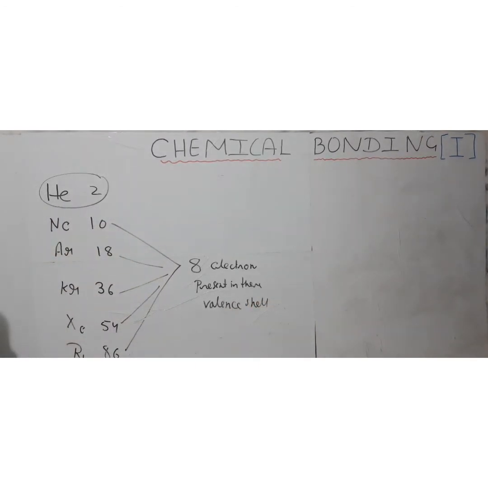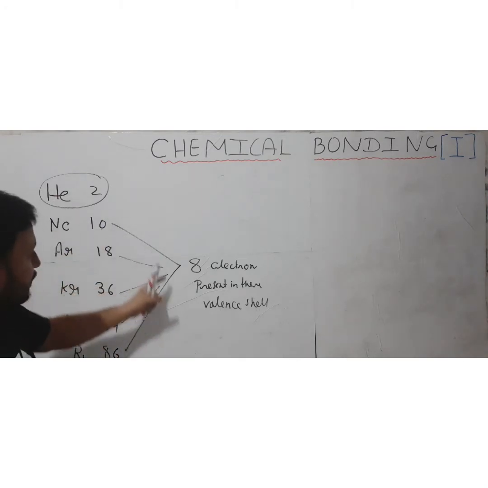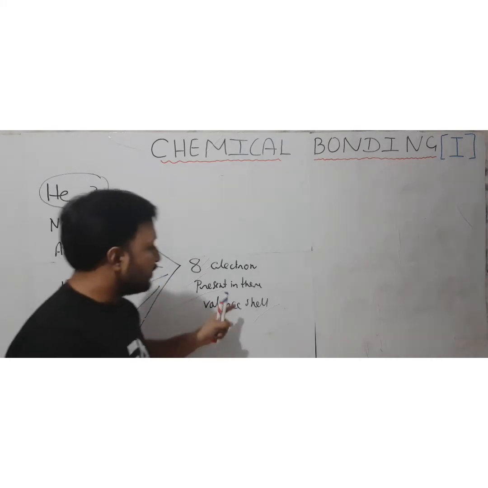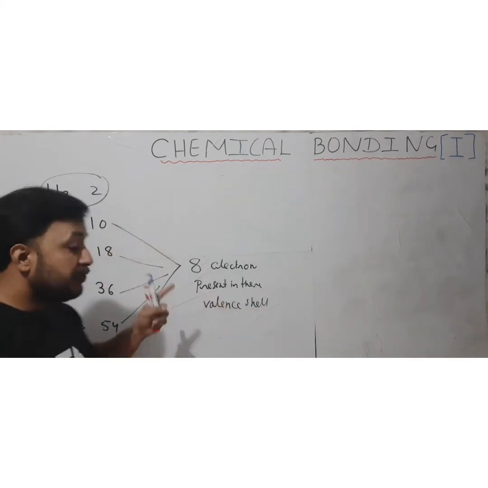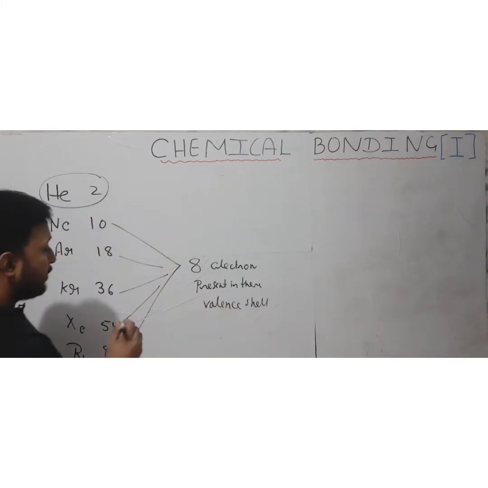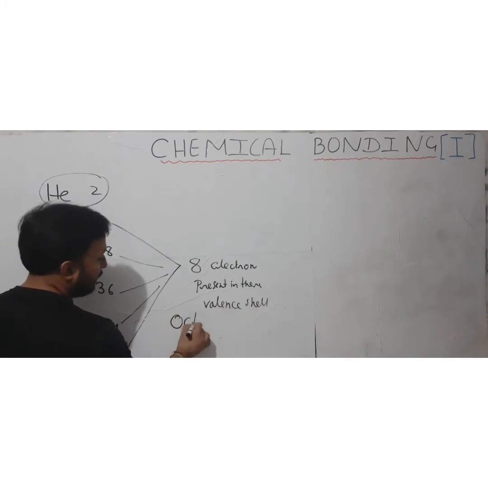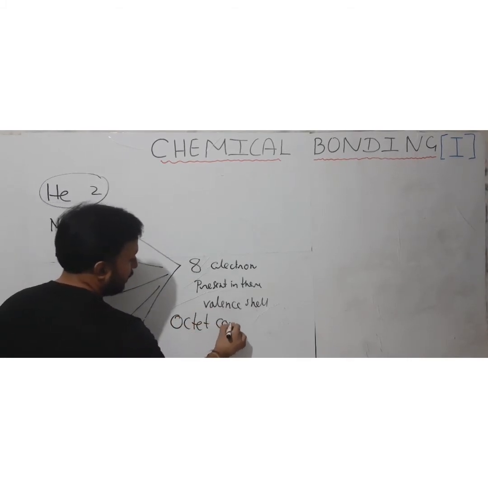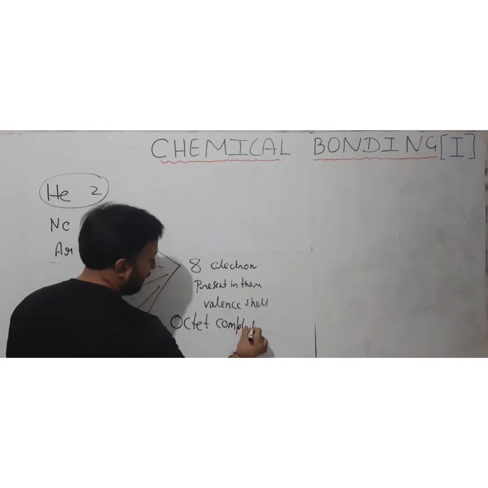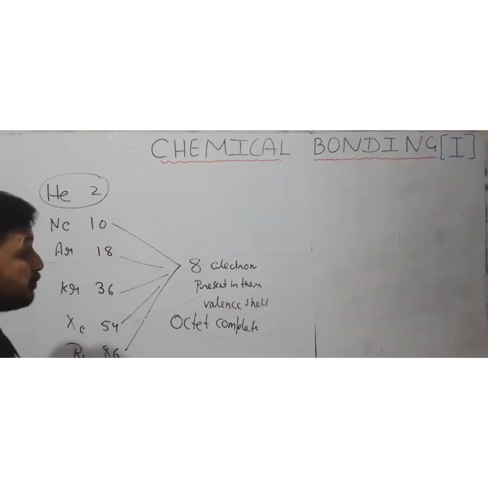So we know that when we write the electronic configuration of all these gases, we find that except helium, because the atomic number of helium is only 2 so it cannot have, all other gases have 8 electrons present in their outermost shell, that is the valence shell. Okay, that means their octet is complete. Their octet is complete.